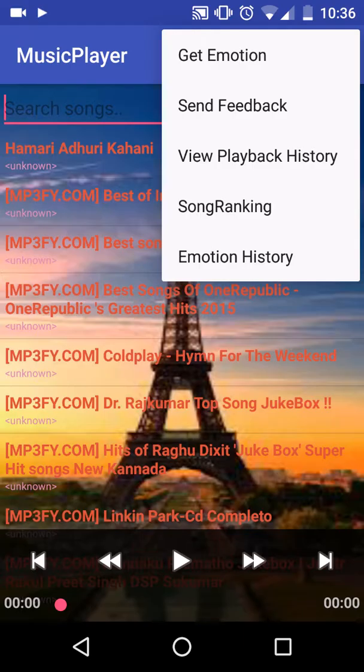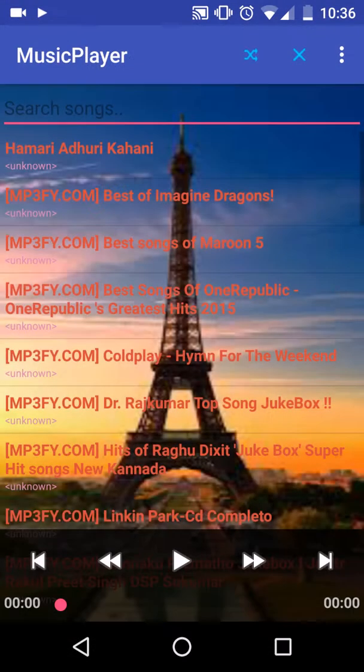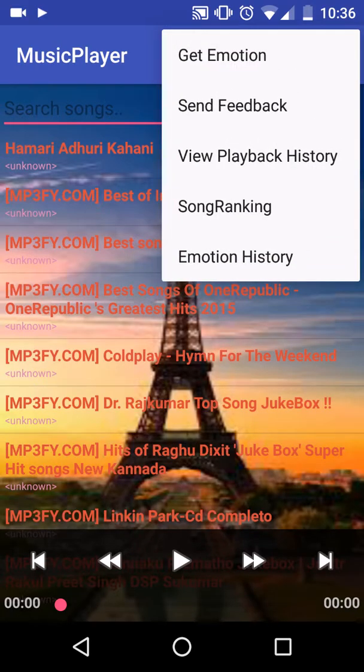Other functionality apart from sending feedback and changing the song rank is the view playback history. He might want to see what all songs he has played, and when he clicks on it, he can see he has played Challakutti, and previously he has played Hamari Adhuri Kahani, and other songs. That is one more task. The other task is based on the songs which he has played, according to the ranks which we have given based on his satisfaction. That is song ranking. As you can see, Challakutti, with which he was not satisfied, is showing up as the first song. It's basically in the other order.